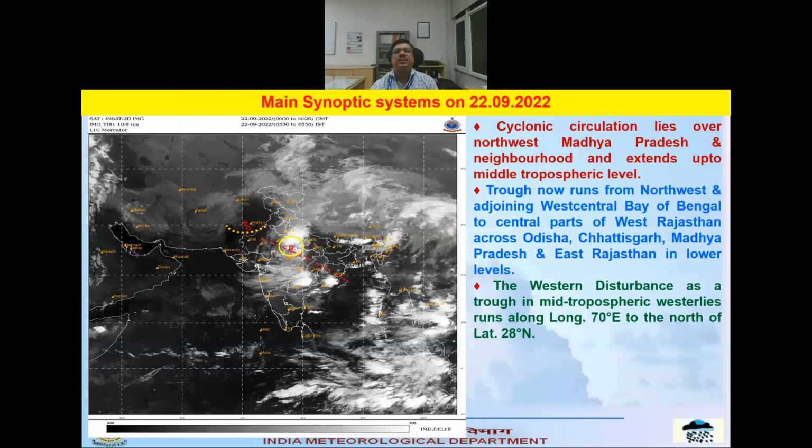Now, this is today's weather systems. Here we can see a low pressure, now a cyclonic circulation over northwest Madhya Pradesh and neighborhood.